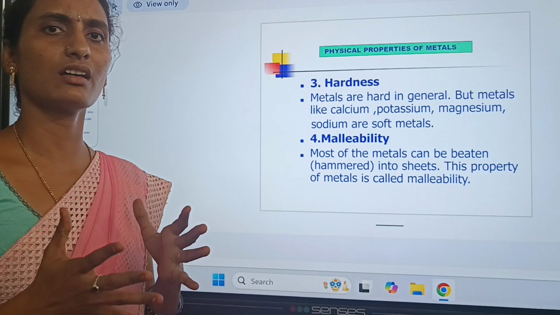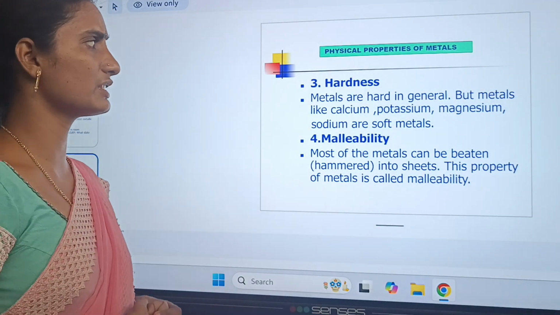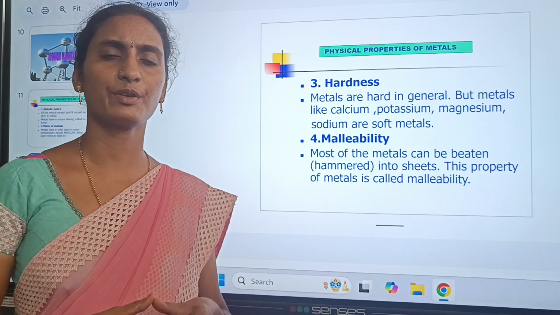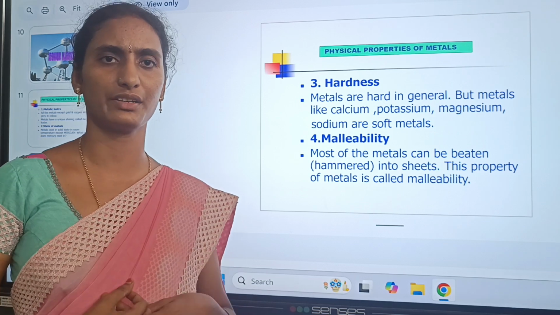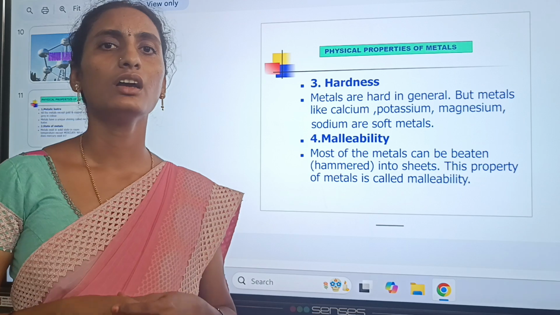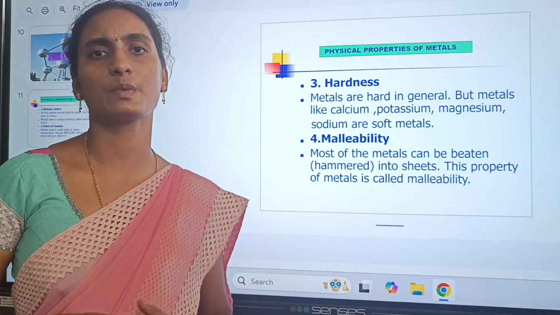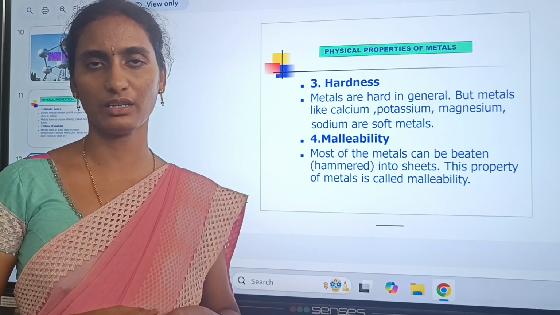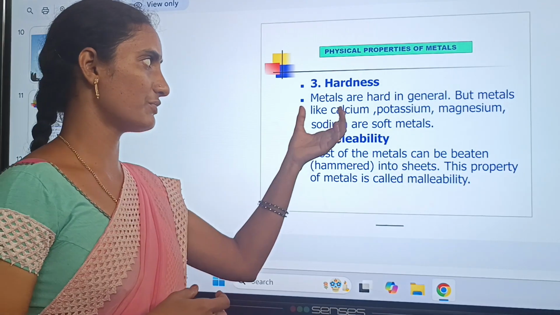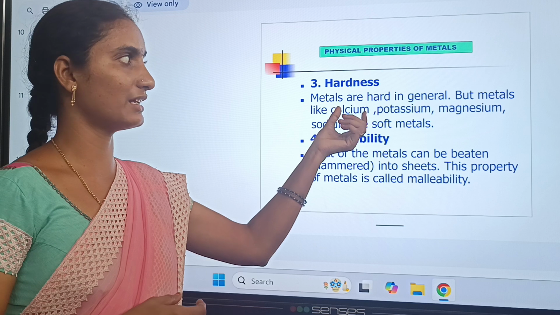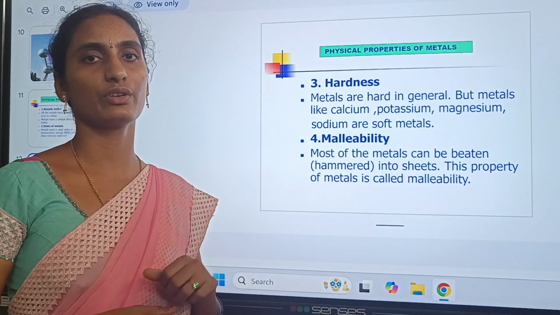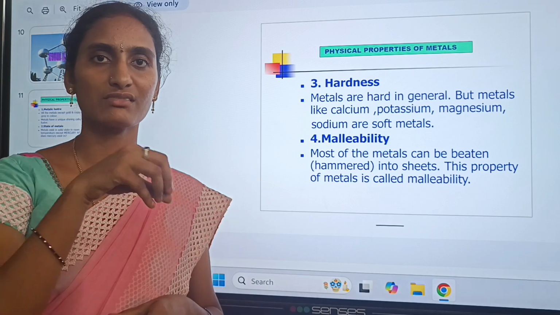Hardness. Metals are very hard. That's why we use metals in preparing benches and metallic chairs, in some home industries, and for all types of construction purposes. Some examples of soft metals are calcium, potassium, magnesium and sodium.